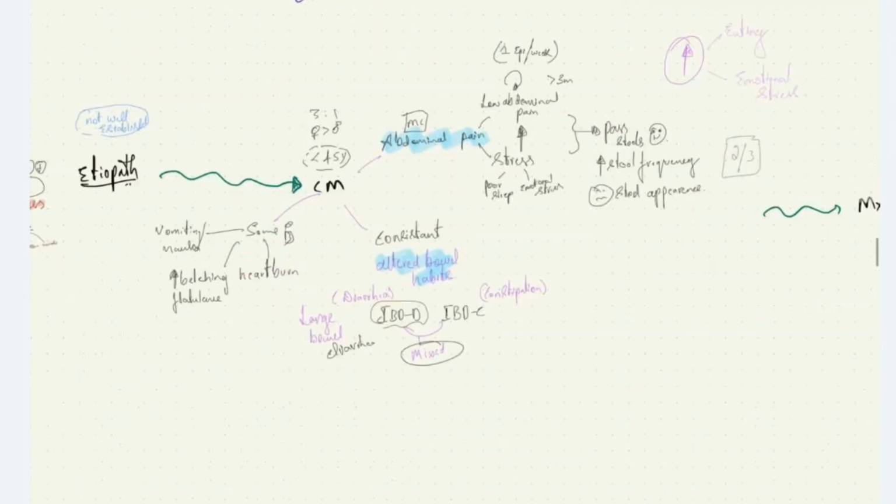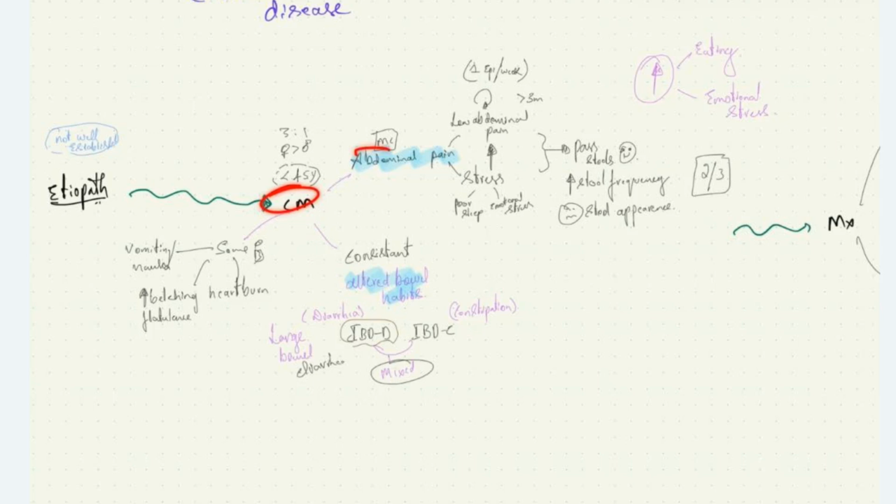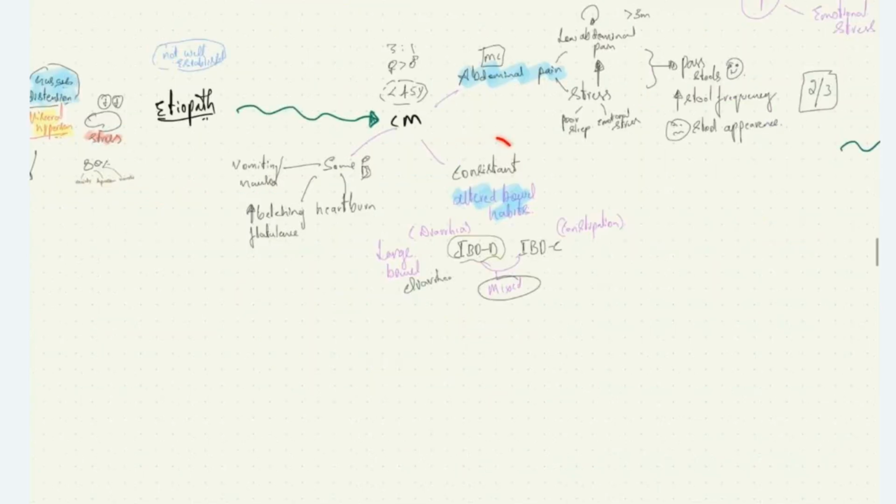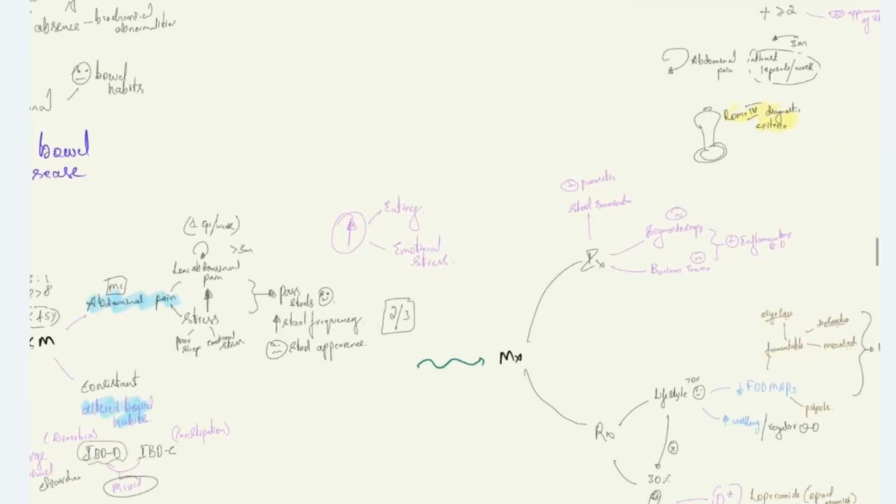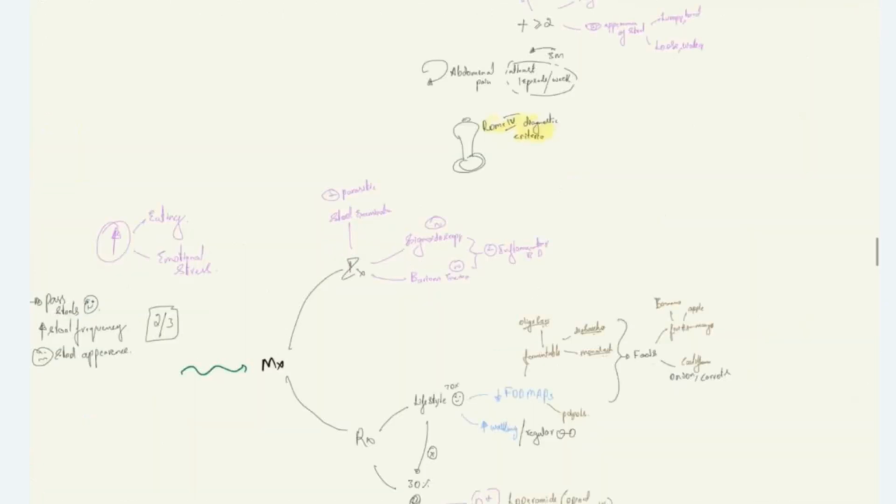The clinical manifestation, most common one is abdominal pain, which is characteristically lower abdominal pain, precipitated by stress and relieved on defecation. We have most consistent sign as altered bowel habits, which can be diarrhea predominant, constipation predominant, or mixed. Some patients also complain of heartburn, increased belching, flatulence, vomiting, and nausea. On investigation, stool examination, sigmoidoscopy, barium enema study is normal.